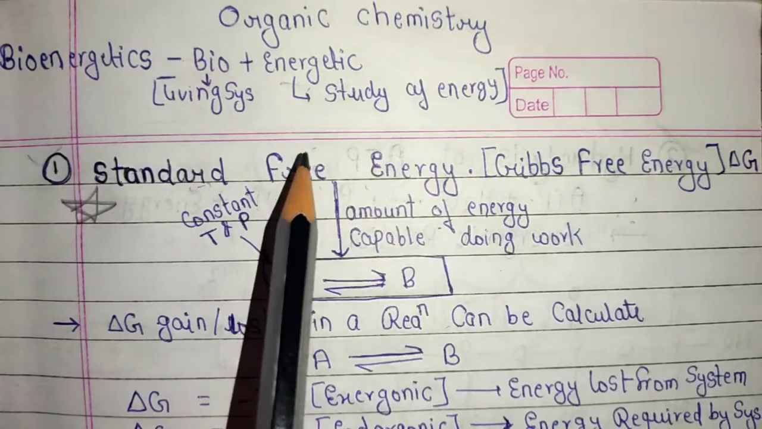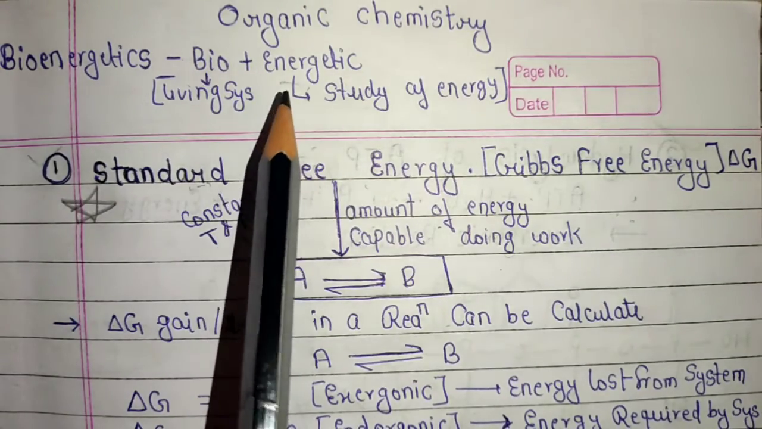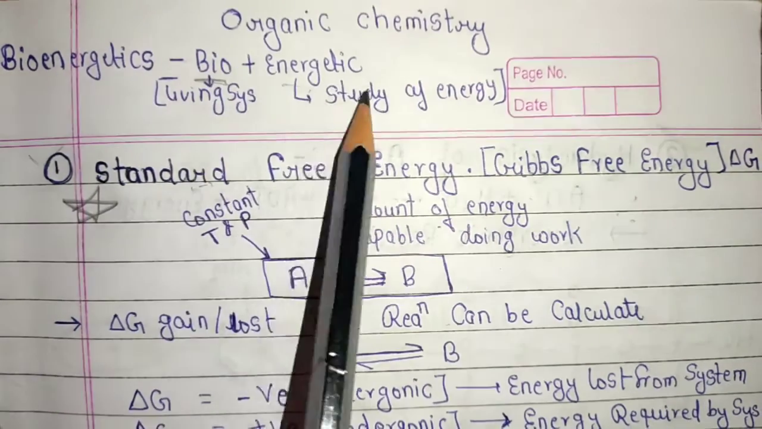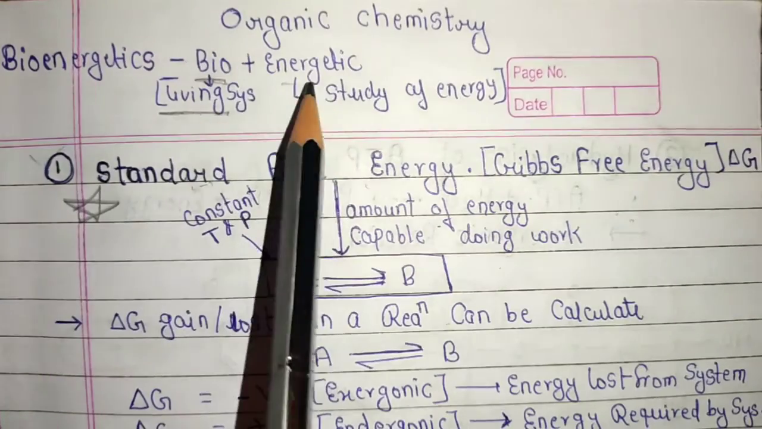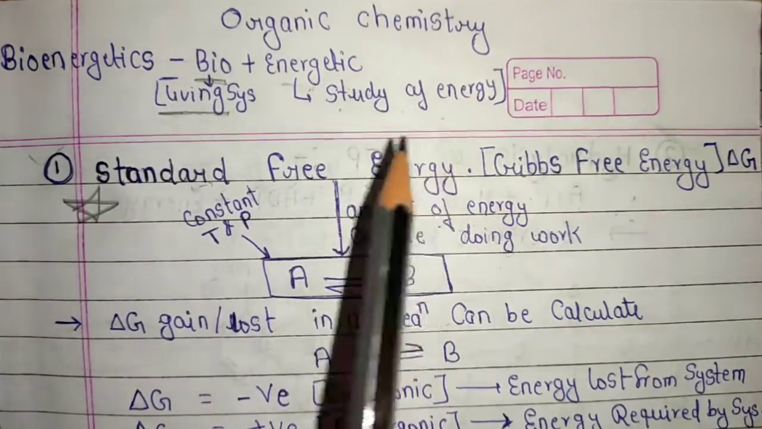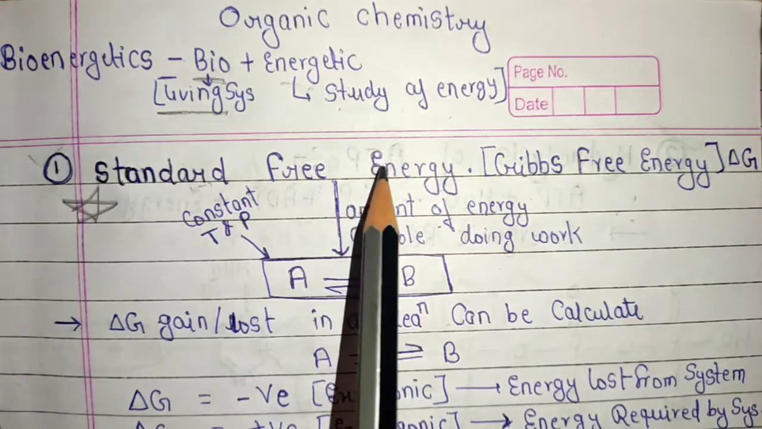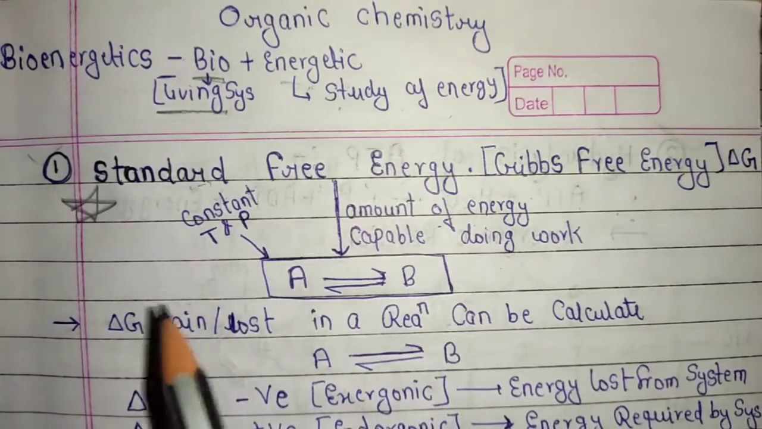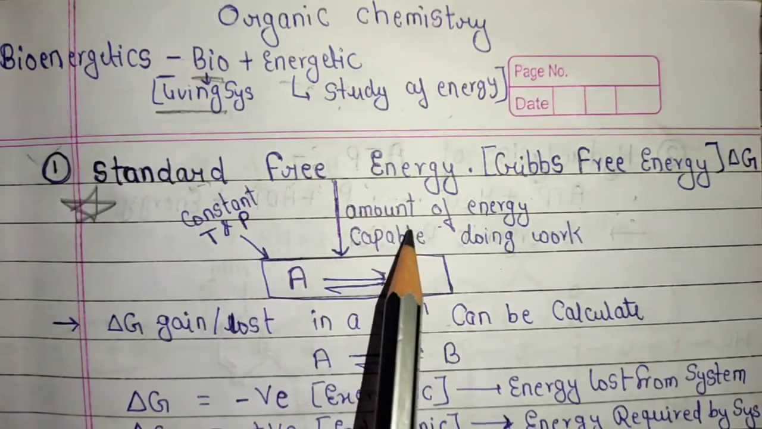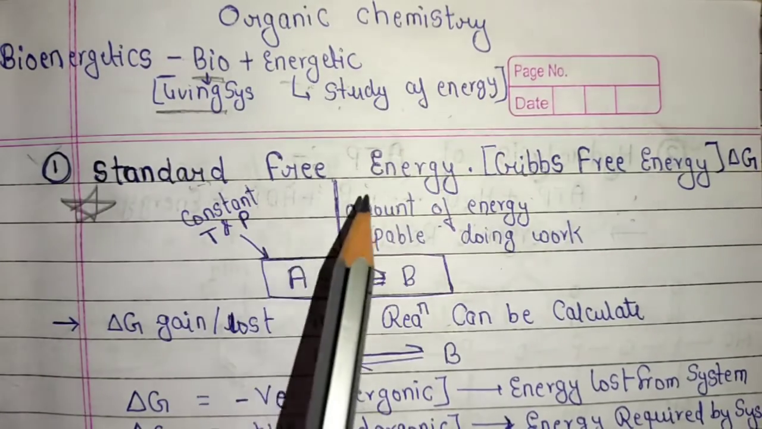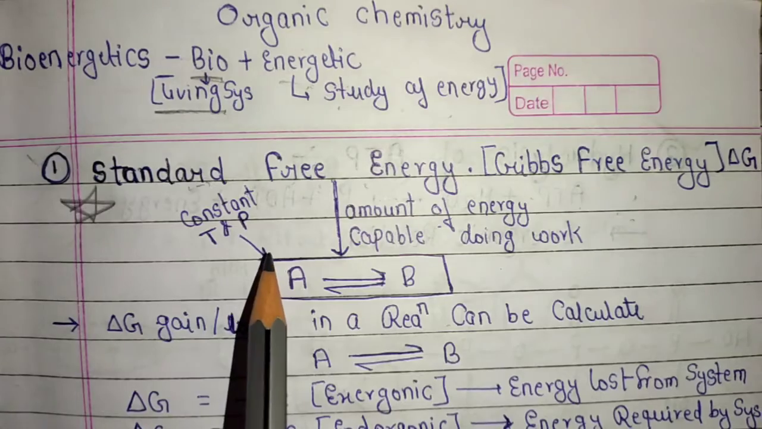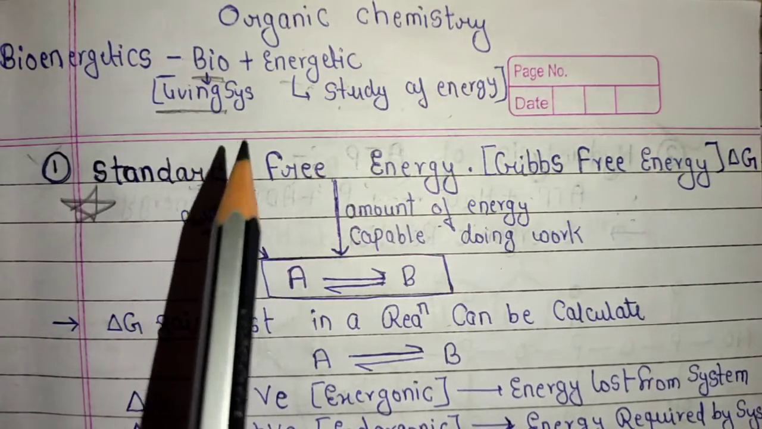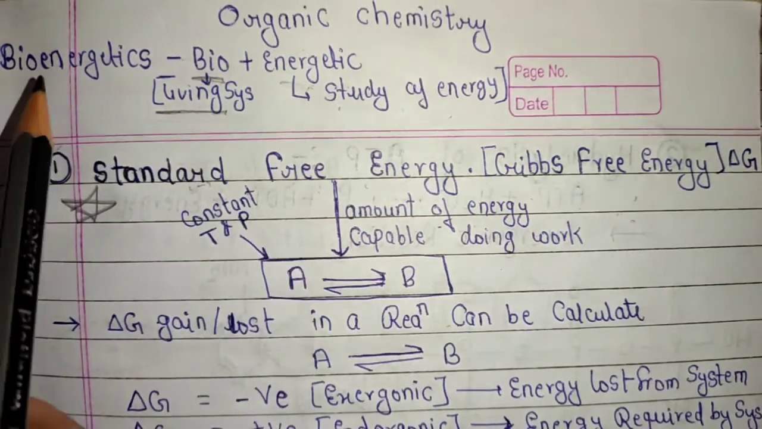So what is bioenergetics? Basically, bioenergetics is made up of two words, bio plus energetics. Bio means living system and energetics means study of energy. So bioenergetics is the study of energy in living systems. It includes the flow of energy, transformations of energy, and use of energy. So basically, the study of energy in living systems is known as bioenergetics.